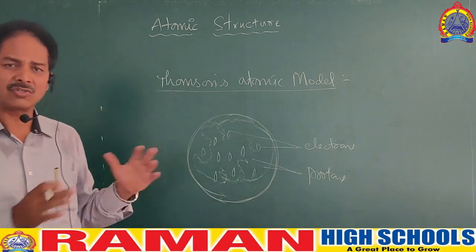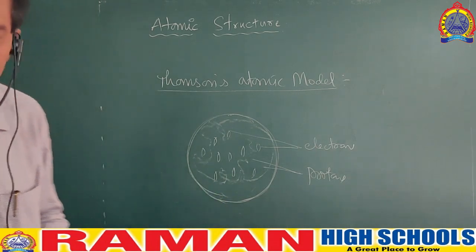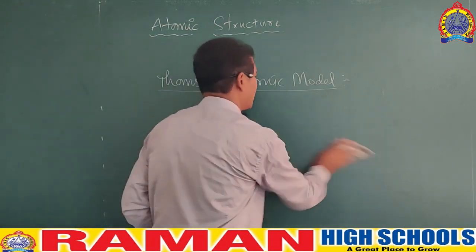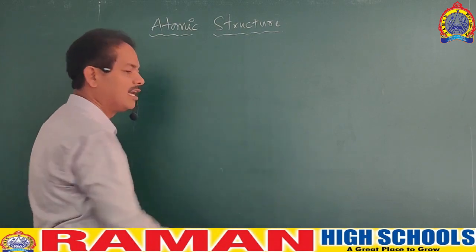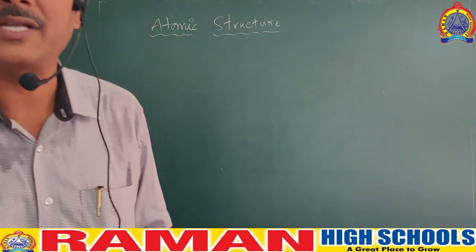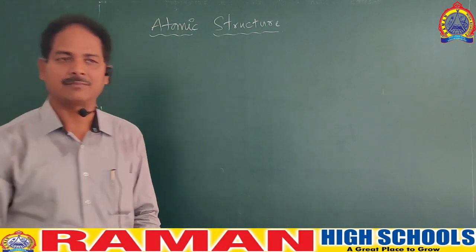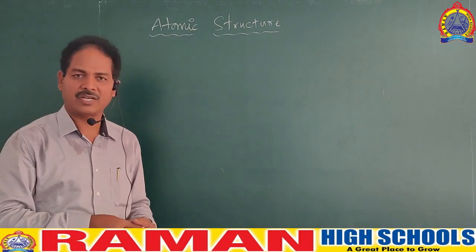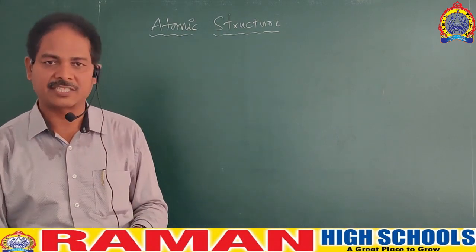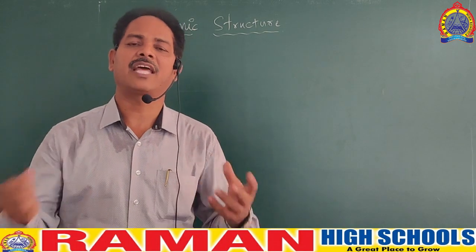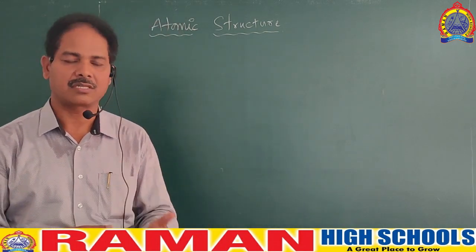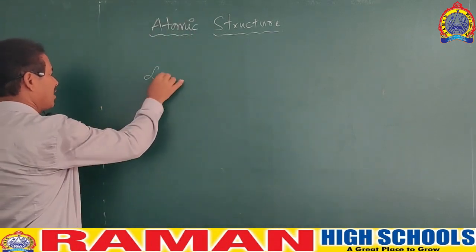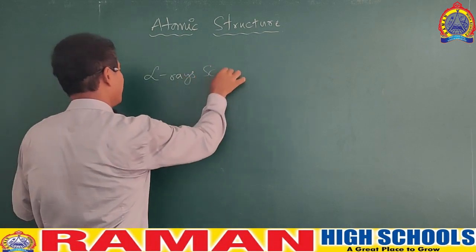This model failed because there is no experimental proof. Later, the students of Rutherford conducted an experiment called the alpha rays scattering experiment to know the structure of the atom. They got some doubts in that experiment and came to Mr. Rutherford. Again, Rutherford conducted that experiment and gave complete clarifications to the doubts of his students. Let us go into that experiment. The name of the experiment is the alpha rays scattering experiment.